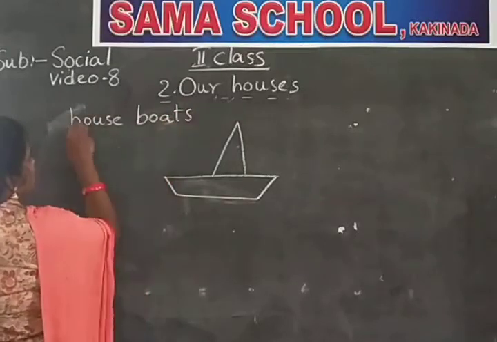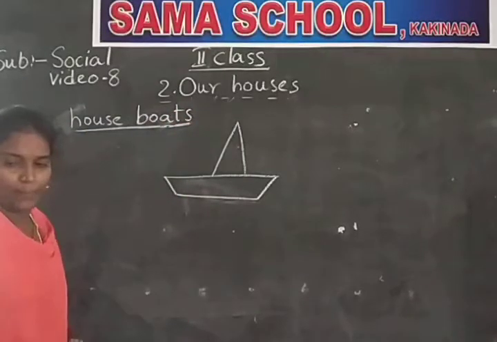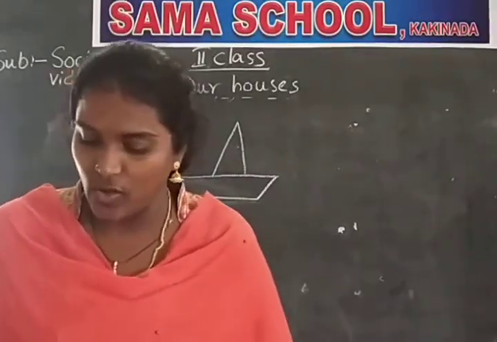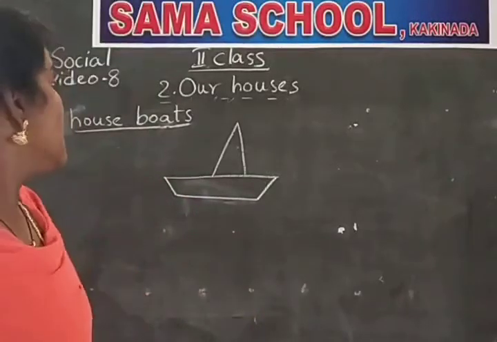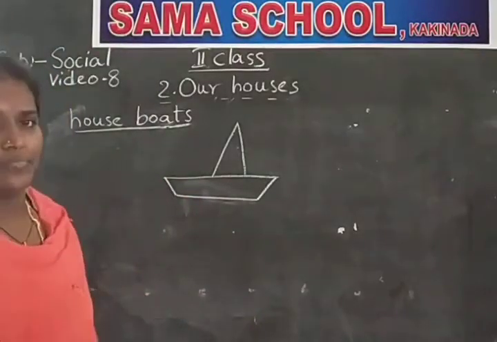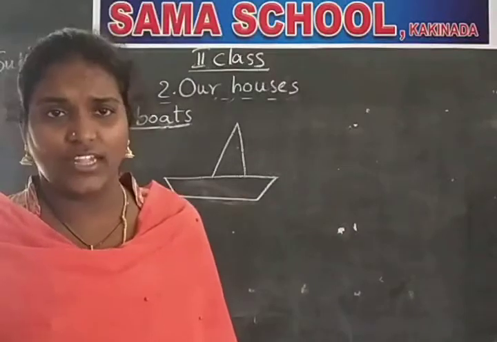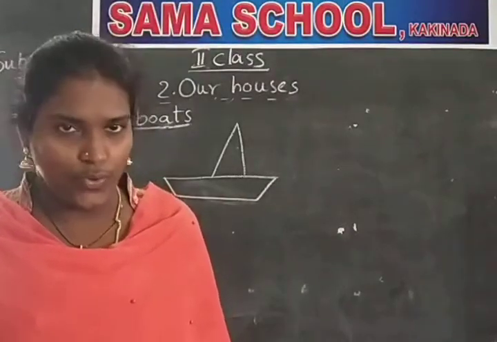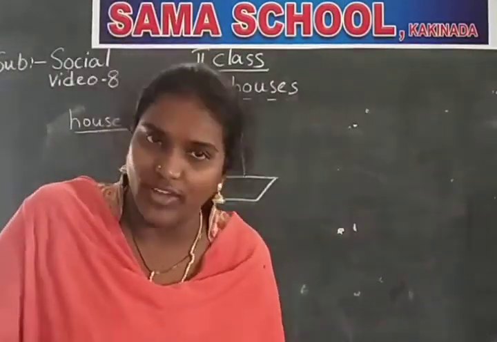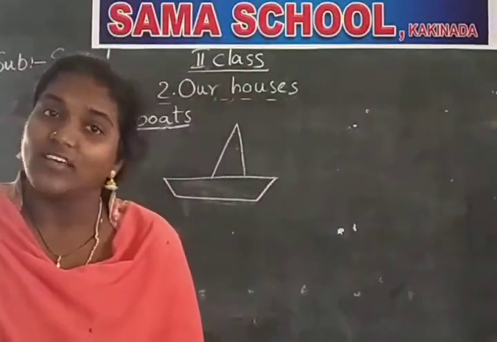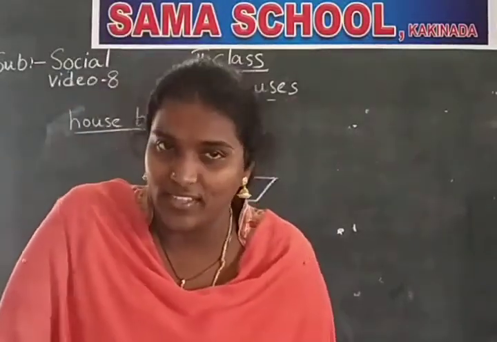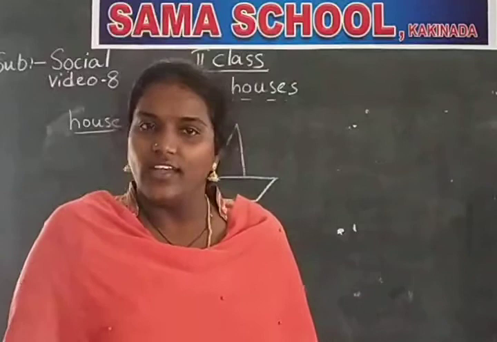Those are called houseboats. The people who build houses on boats are called houseboats. Okay. Everywhere can we see these houseboats? No, we cannot see. That's why we are calling it a special house. In some places only we can see this special house.